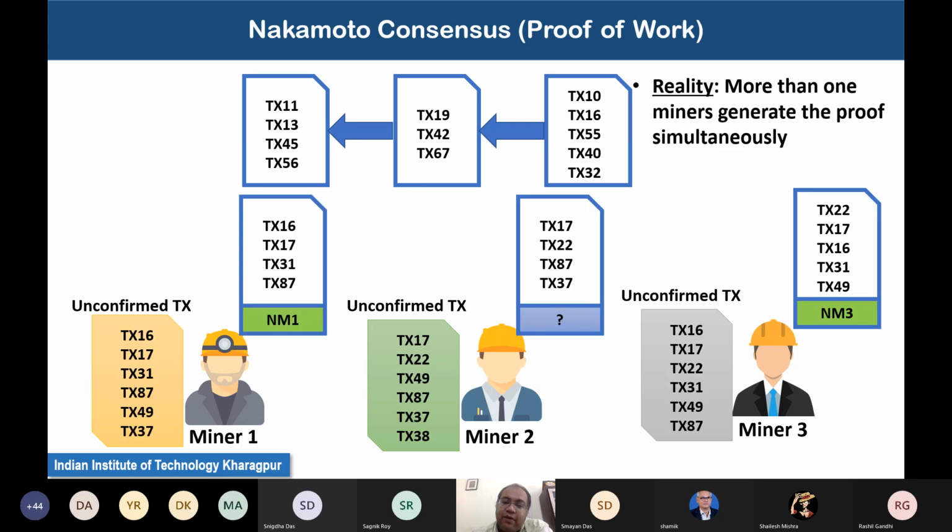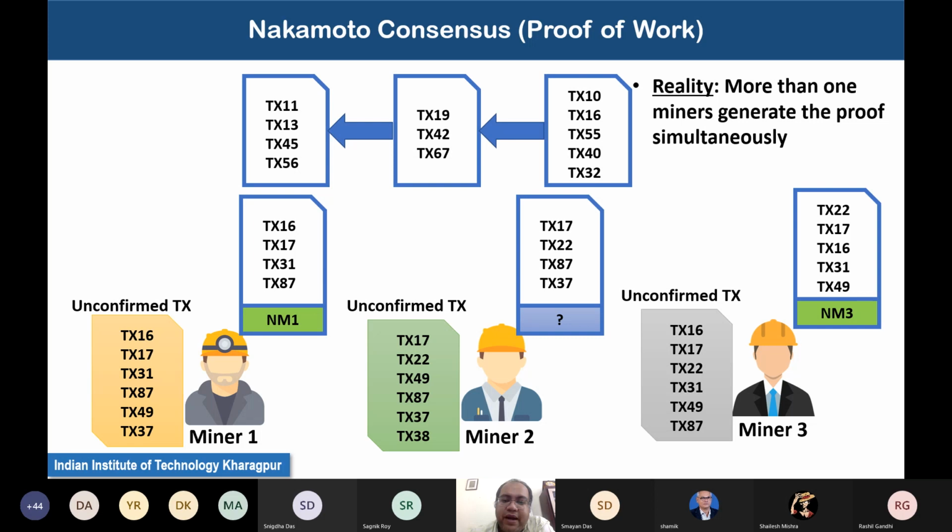But what might happen, the second case that was there, is that in reality more than one miner might generate the nonce at almost a similar time instance. May not be at the same time instance, but in a nearby time instance. So this is always theoretically possible, and in reality, this might happen.